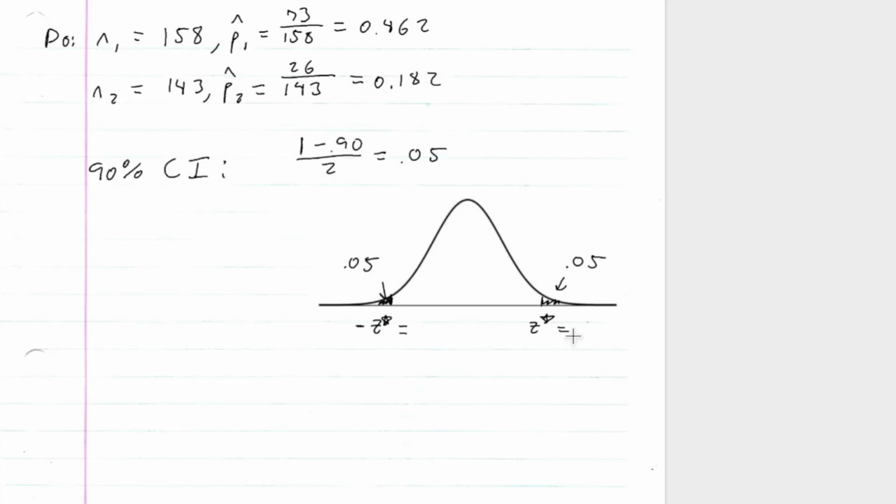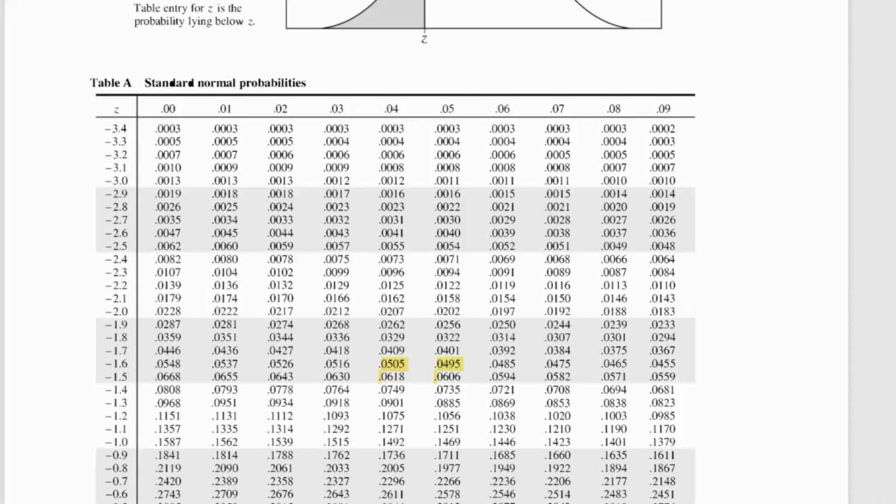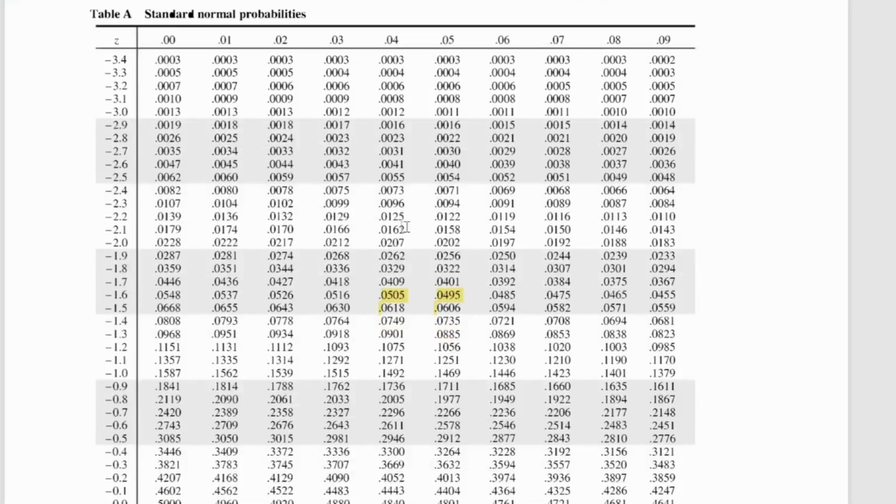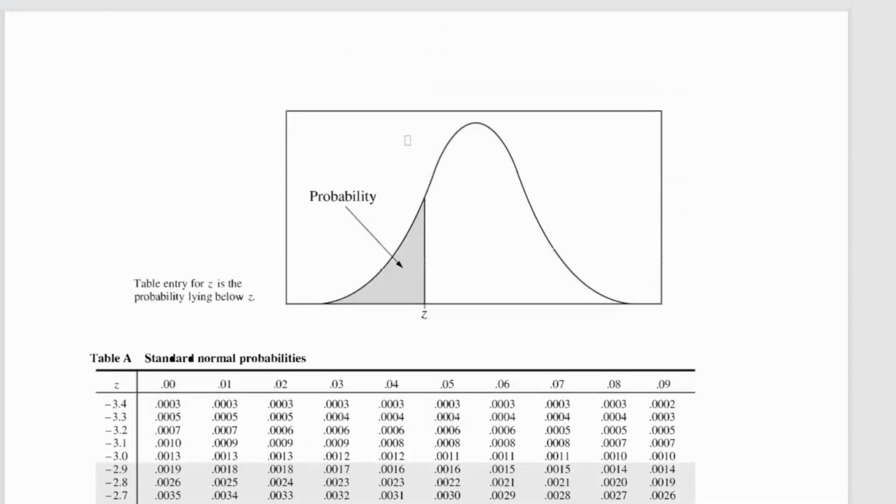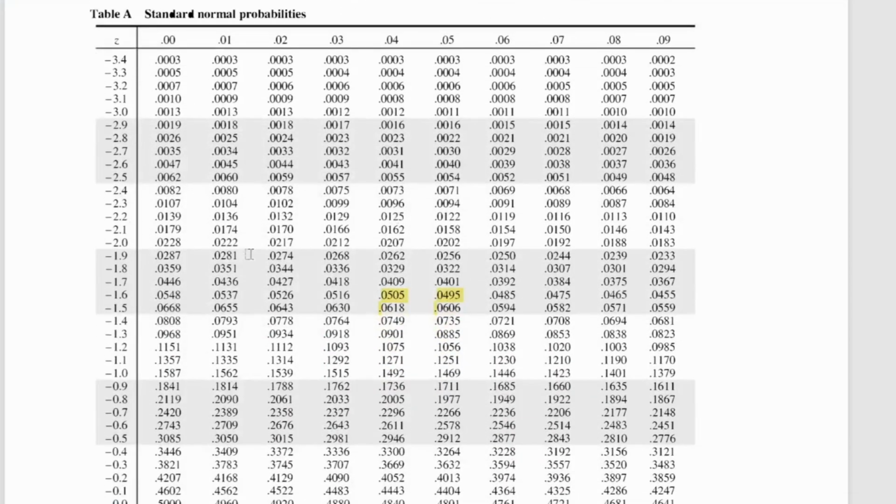So let's go ahead and go to the table. Here's my normal distribution table. I have 0.0505 and 0.0495, so it's right between 1.64 and 1.65.